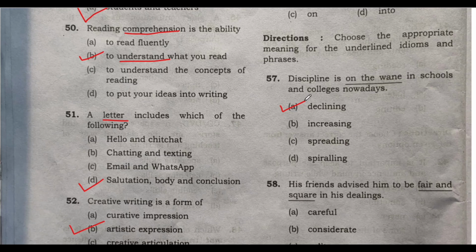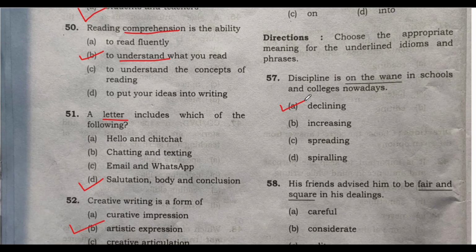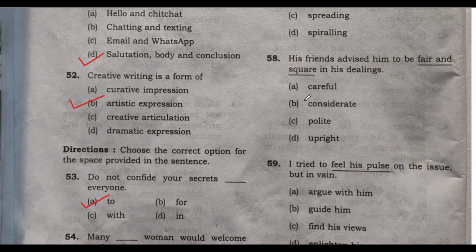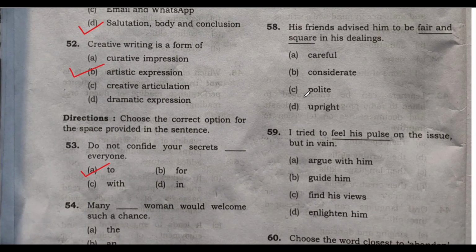But these days you will see the condition of the schools where discipline, which should have been a top priority for the safety of the teacher, for the reputation of the teachers and the school, is declining. It is going down and down. Now, who is responsible for this declining discipline? You know it very well, right? So we expect that the students are disciplined, but nowadays it is declining. Declining means coming down. We don't find disciplined students much these days.